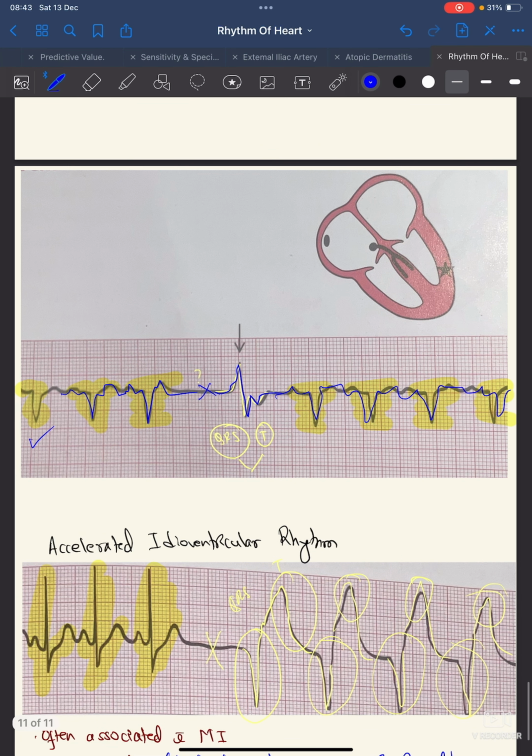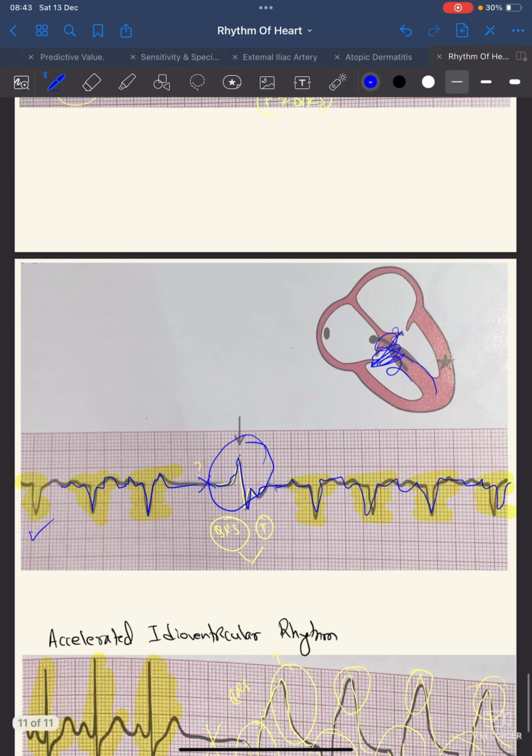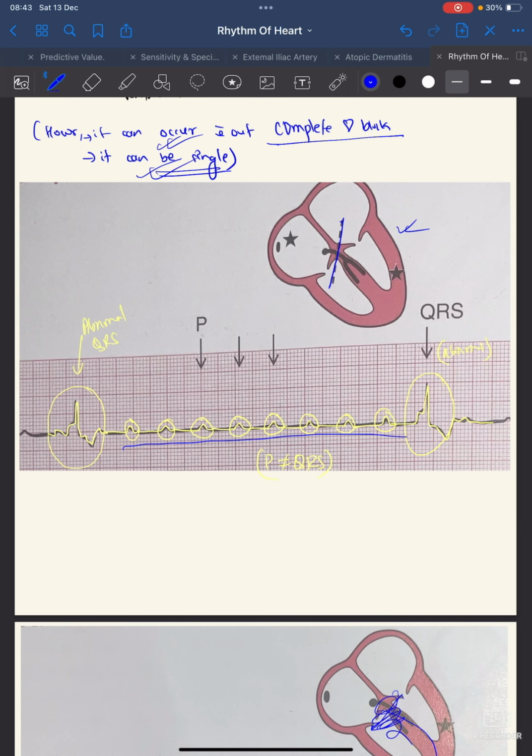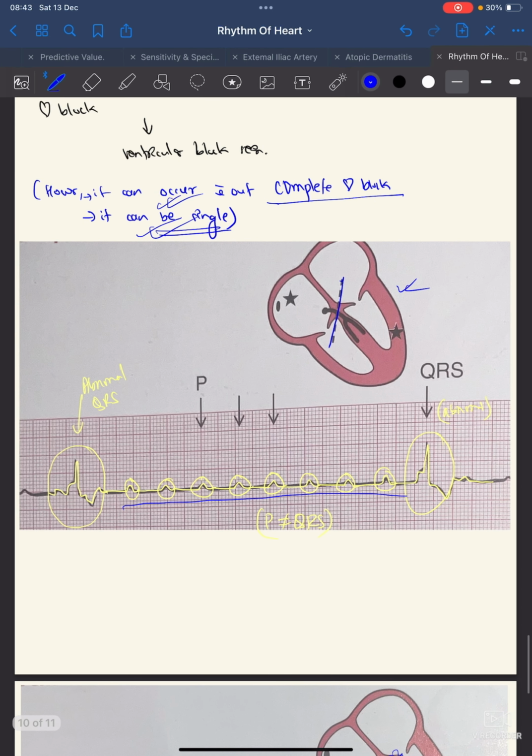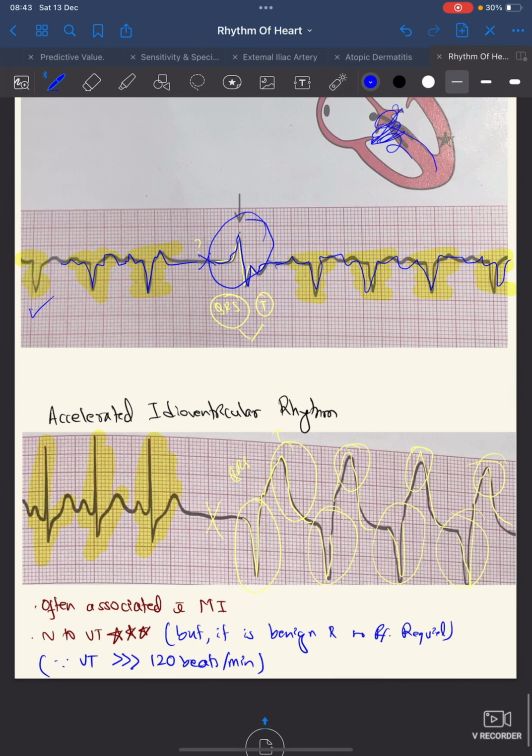And when there is no heart block, there is still ventricular escape. So what does the ECG look like? Here there is no heart block, right? But still there is ventricular depolarization, and it can occur as a single beat, and no complete heart block is a requirement or mandatory like here. So this is just to say that ventricular escape can occur even without heart block, and it can occur as a single beat.